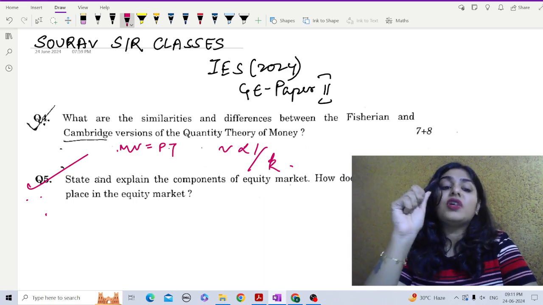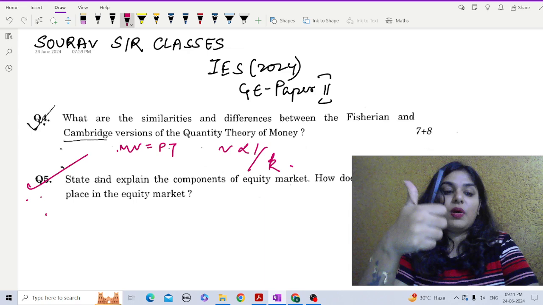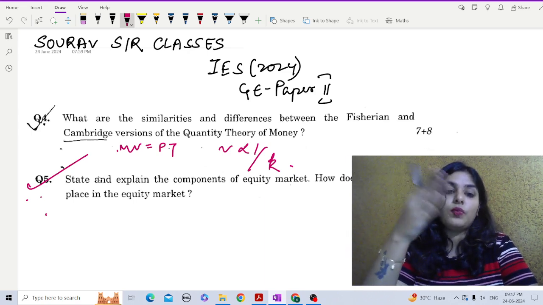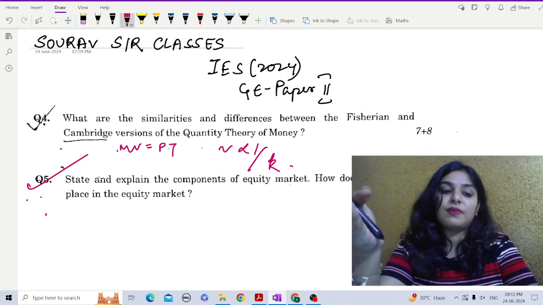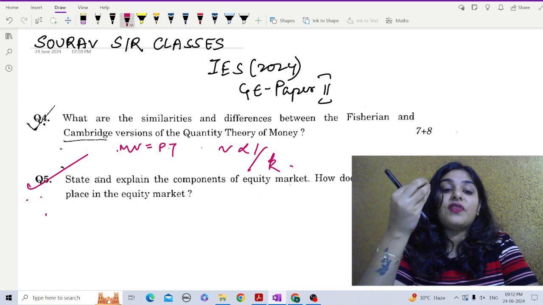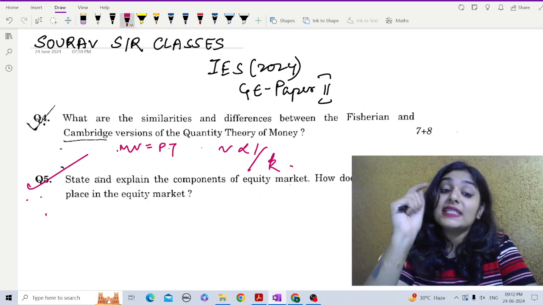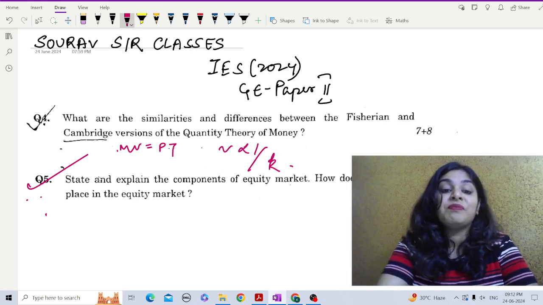So what are the components of the equity market? Number one, primary market and secondary market. Under markets, there are two primary categories. The primary market is where companies first offer their shares to the public for investment, and the secondary market is where existing shares are bought and sold between investors.